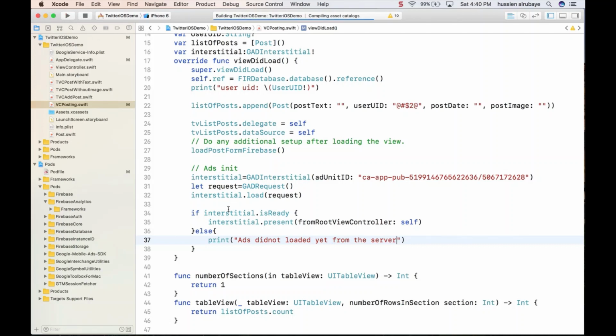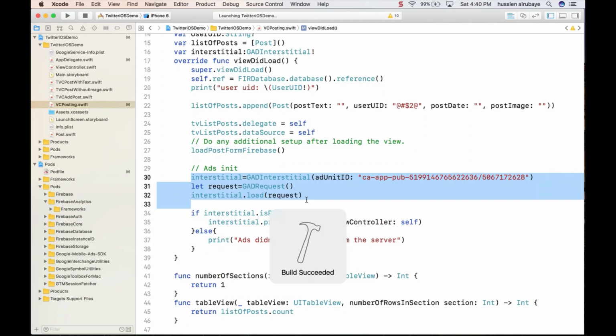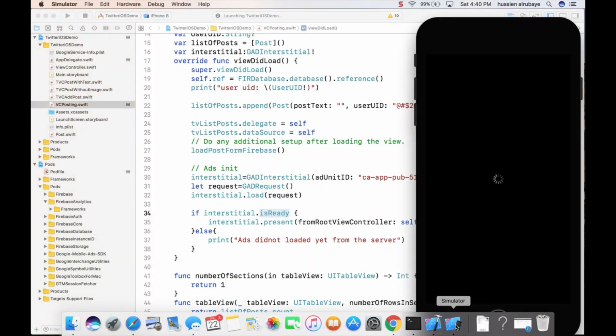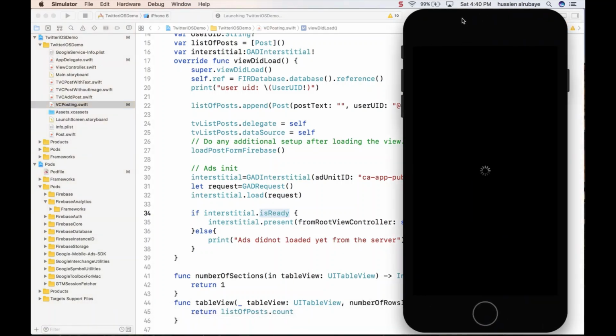So the idea is this: when you say load, then you say is ready, for sure it will not be ready within one line. You have to load in a specific place, and then in another place, when someone clicks on a button, you show the ads. Maybe it will be able to load the ads for you, and maybe it will not, because it doesn't have enough time to go to AdMob and get the ads and show them to you. So it's better to initialize your ads when the form did load, and in another place, when someone clicks on the button or whatever, you show that ad, and boom, you should be all set.